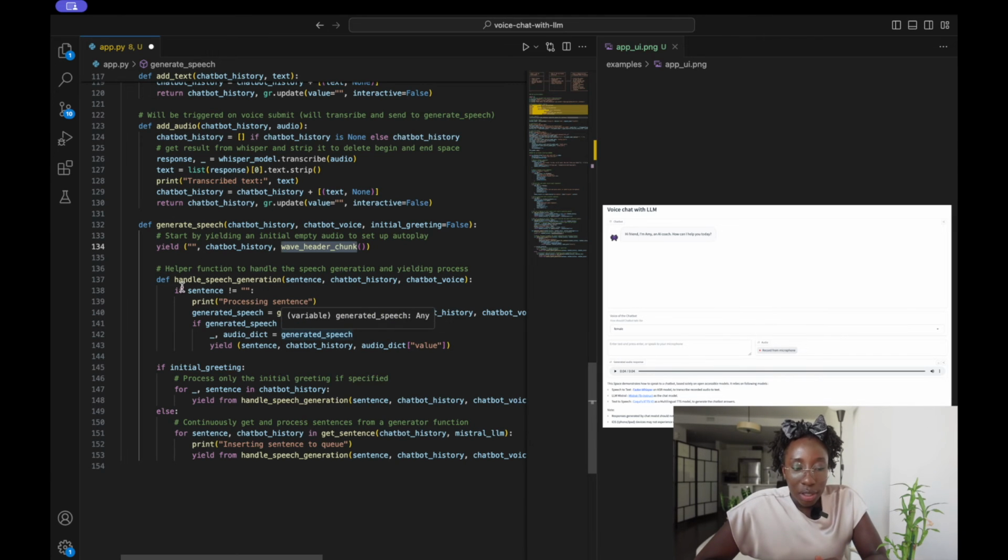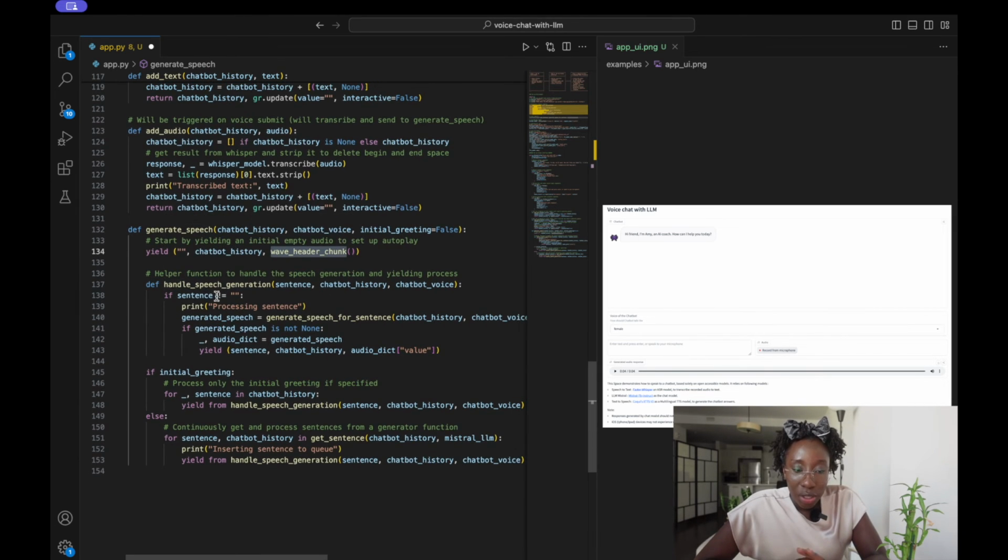Once that's done, I also have another helper function inside this function, which will help handle the speech generation and the yielding process. We would pass the text from either the transcribed text or the inputted text.